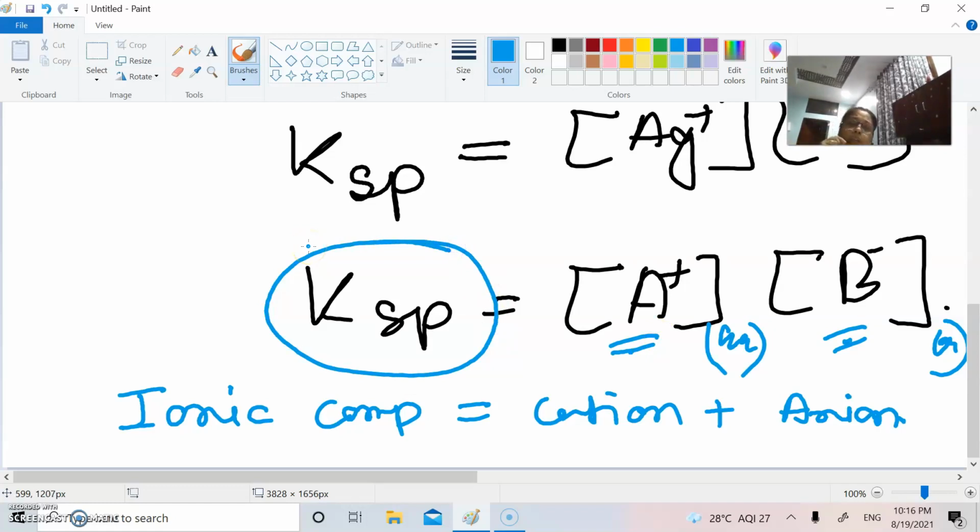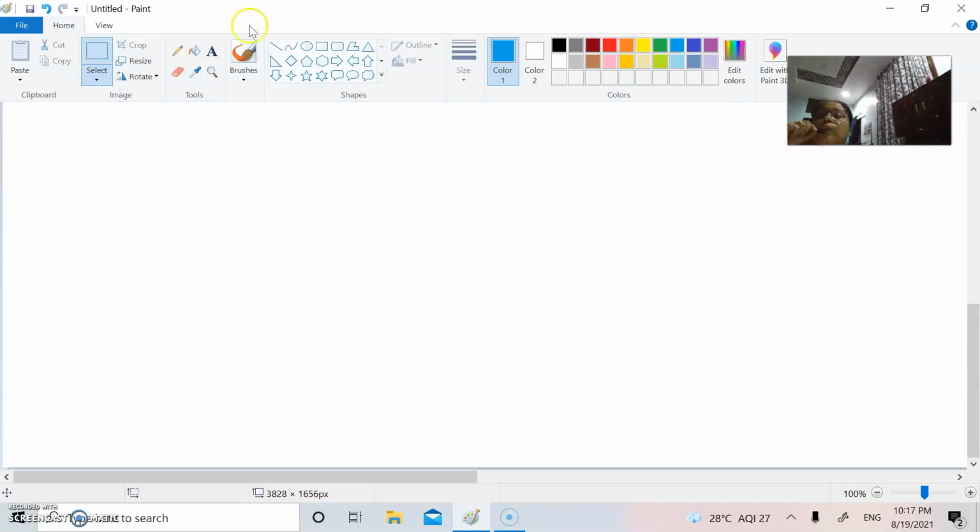Now what is solubility product then? This is the ratio which gives us an idea whether a particular ionic compound has gone into the solution or not. You see, Ksp is equal to the product of cation and the anion. So if the concentration of cation and anion is high, then immediately this means that the solubility product will be high, or we can say the compound is more and more soluble in water.